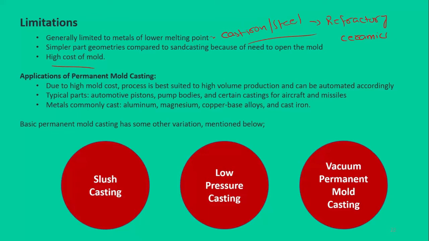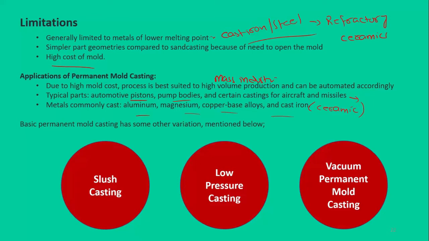So where do we use this permanent mold casting? Due to the high cost of mold, this process is mostly suited for high volume production. So it is mostly used for mass production in the industries, right? And where it can be automated easily. Some common parts that are made from this permanent mold casting are automotive pistons, pump bodies, and certain castings for aircraft and missiles. We will see these in the lectures ahead. Common materials that can be cast are aluminum, magnesium, copper based alloys, and cast iron. And obviously, we discussed that for cast iron, we need to have the ceramic mold.